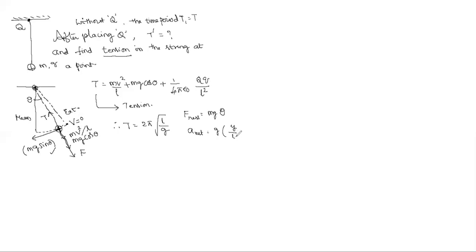Theta as y by L. This is what I'm saying, the restoring force is not changed. That's why the g by L component is not changed. Next, I think you remember it is equated to omega square y. Omega is equal to root of, cancelling y on both sides, omega square equal to g by L. Omega equal to root g by L.